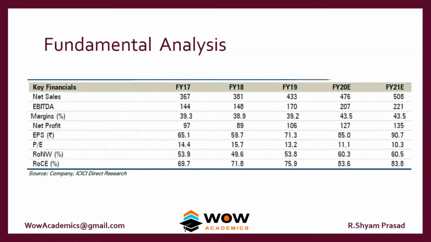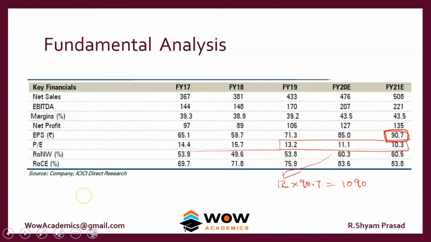So here we get the numbers. He has taken the EPS number here, and 12 is the PE of the company. He has multiplied it by 90.7, and that's how he arrived at 1090. But if you look at the PE here, it's not 12 anywhere, so I think he has taken an average of these numbers to arrive at 12. That's how they have computed it, but you don't need to worry about how it's computed. We just need to know how fundamental analysis works.